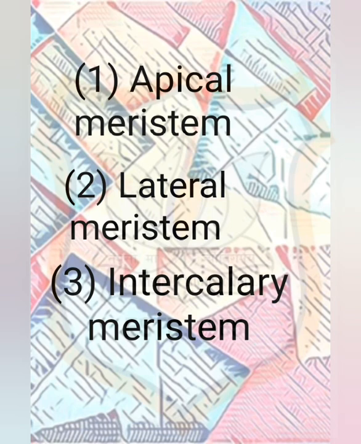Depending upon this region, meristematic tissues are subdivided into the following categories. The very first, apical meristem, present at the tips of the roots and stems, increases the length of the roots and stems. The next one, lateral meristem, present on the lateral sides, increases the girth of the stem and roots, and it is also known as cambium. And the last one, intercalary meristem, present at the base of the leaves or internodes on twigs. So, these are the meristematic tissues divided into three parts.